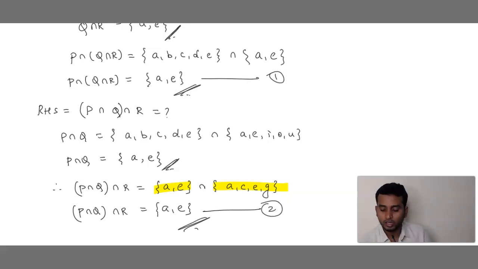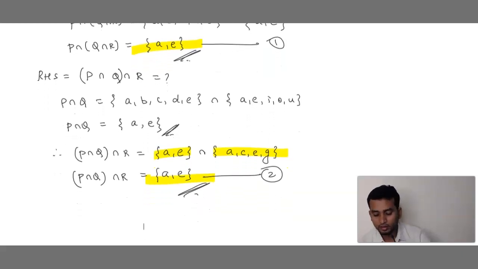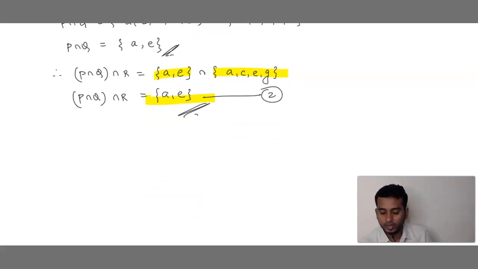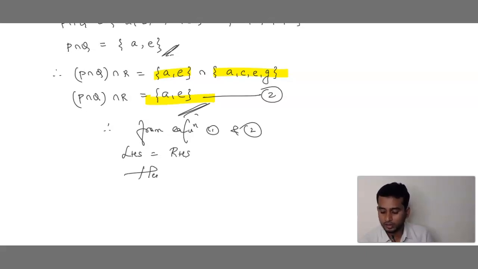Equation 2. Can you see this now? Equation 1 and equation 2 answer. Both the sides we have AE. Correct? So now we can say that, therefore, from equation 1 and 2, LHS is equal to RHS. Hence, proved.